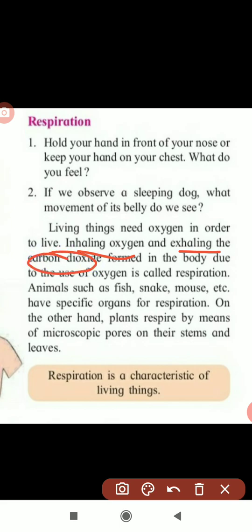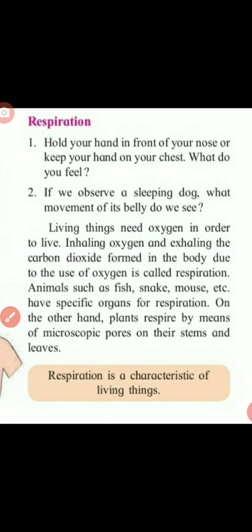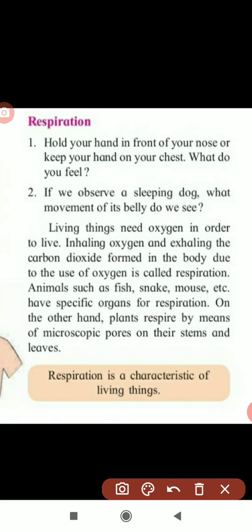We are taking oxygen inside and giving out the carbon dioxide which is formed in the body due to the use of the oxygen. That process is known as respiration.